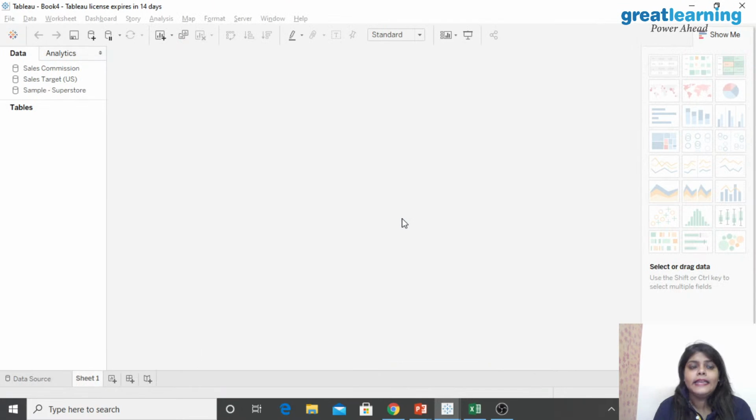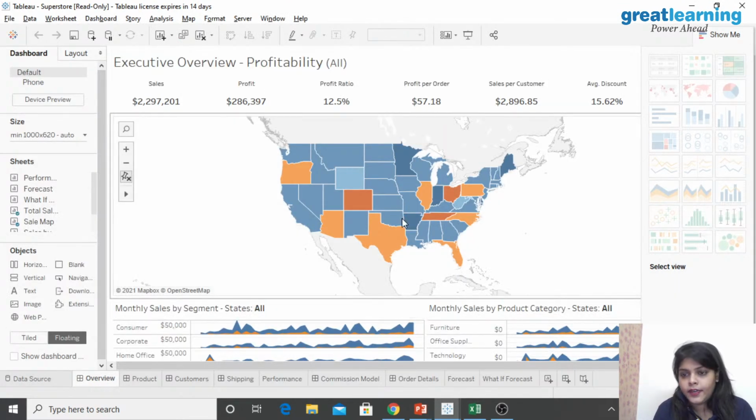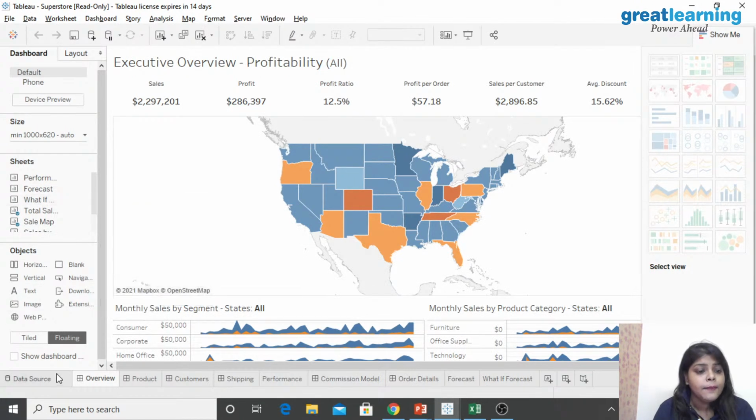So what will you get? You will get a few things over here. What are the things you will get? First, you will get this particular data source. Can you see my screen over here? Because I cannot make it big, and this is not that visible, right? I want to make sure that every one of you can understand where you can see your data sources. So this is your data source.